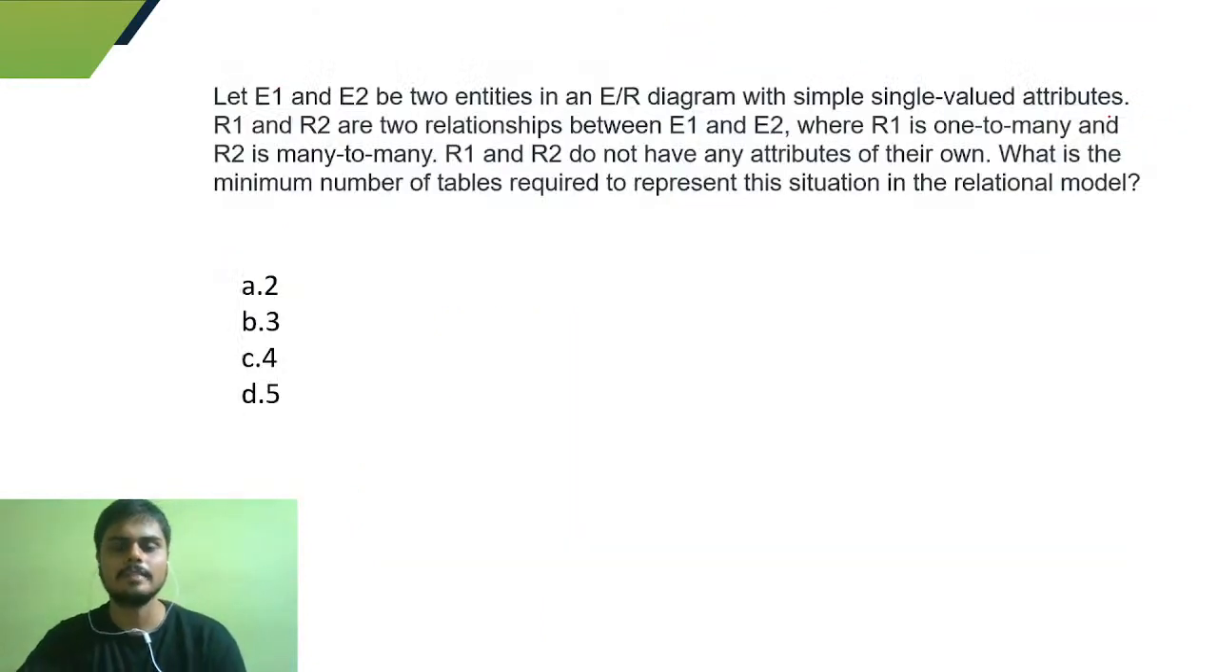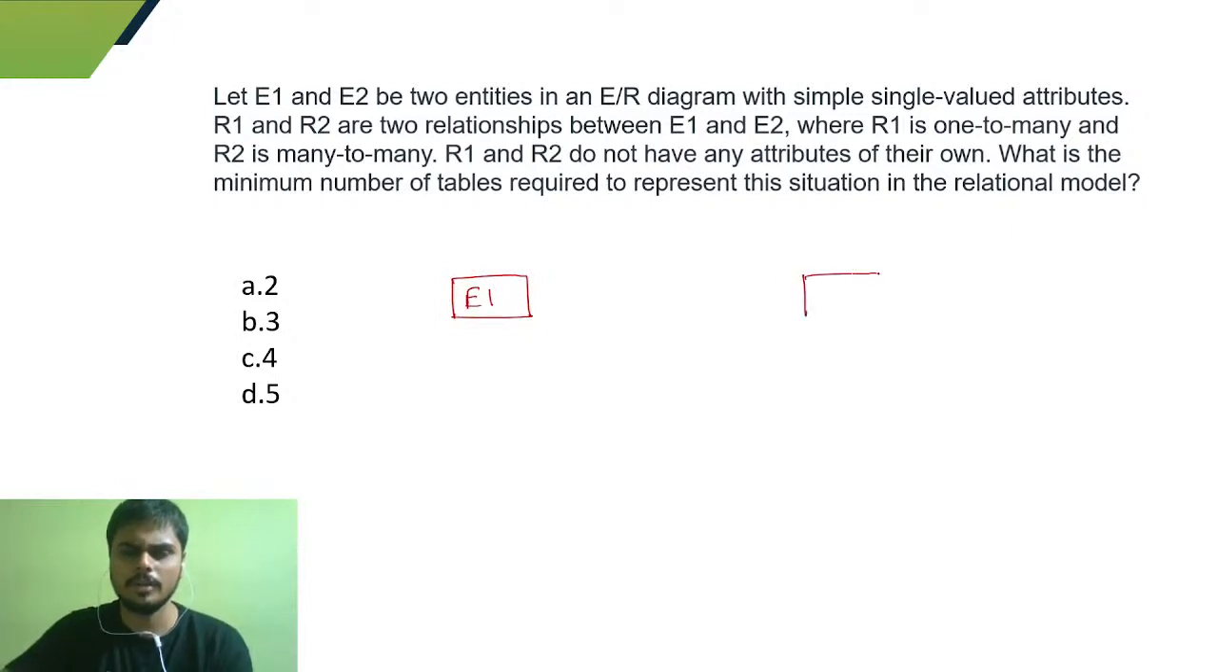So let's take the example of this one. What is this saying? It is saying that let E1 and E2 be 2 entities in an ER diagram. Okay, so let's draw the ER diagram here. So we have E1 entity and we have E2 entity over here, with simple single valued attributes. So all the attributes will be single valued, and we don't have any multi-valued attributes, so no need to worry about the attributes.